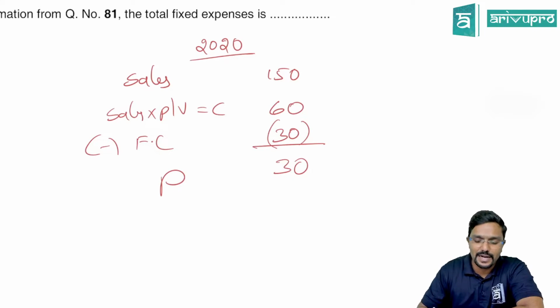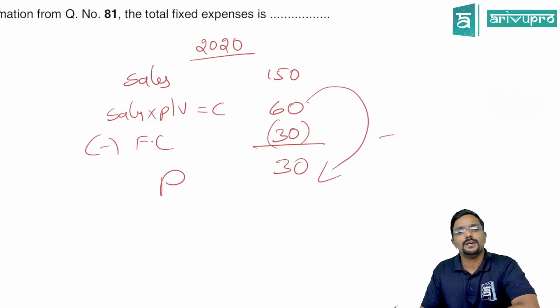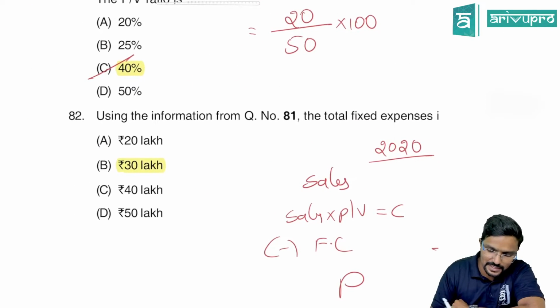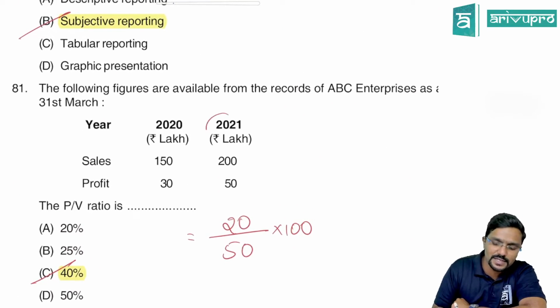Clear? So when you are calculating, what you will do? 60 minus 30. You will get the fixed cost as 30. Clear? Yes, 30 lakh is your fixed expenses. You can also take this year, you will get the same number.